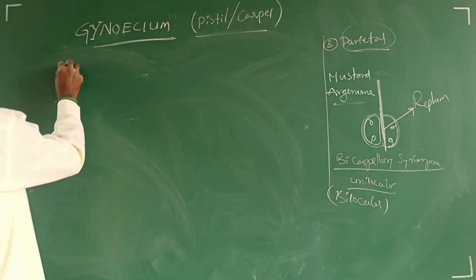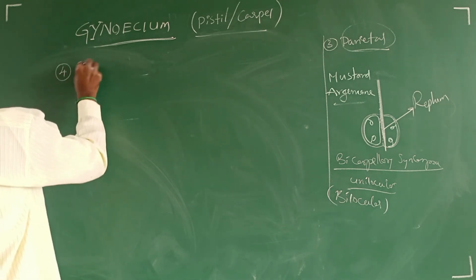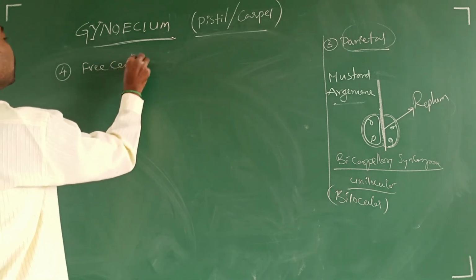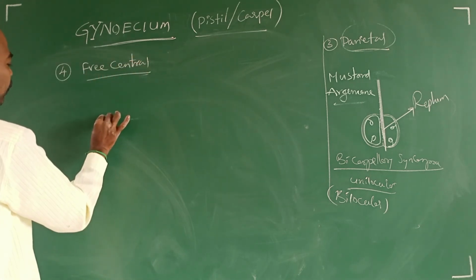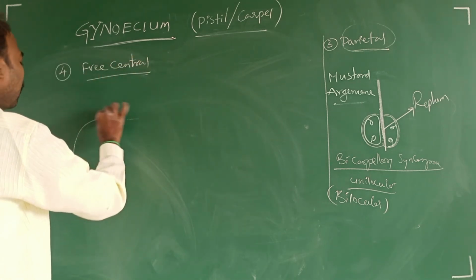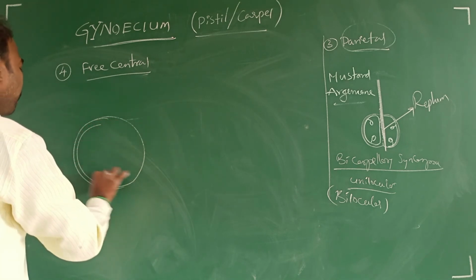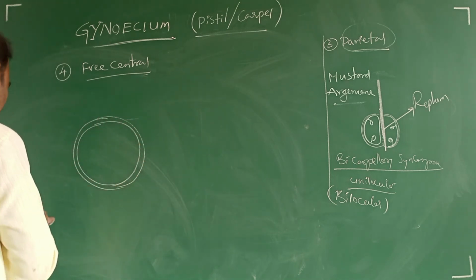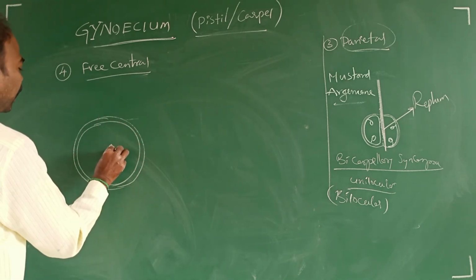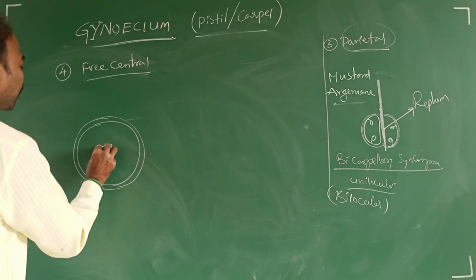Next, free central. Here, in the multicarpellary unilocular gynoecium, at the central axis, the ovules are freely arranged without septa.